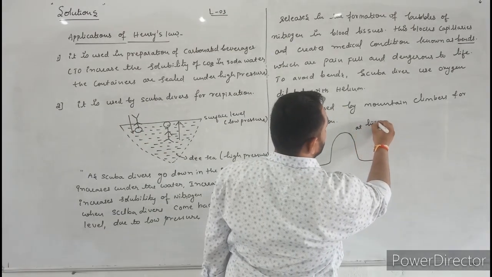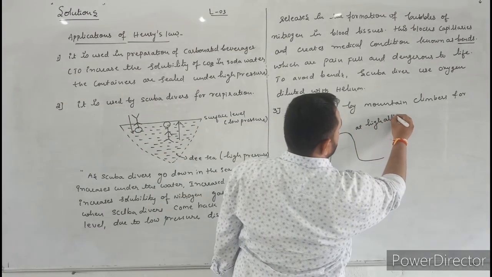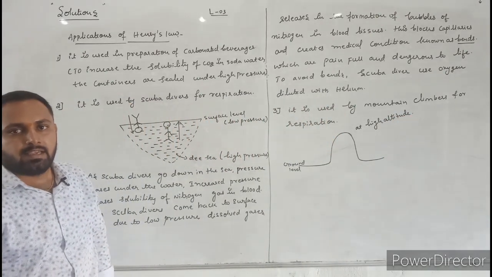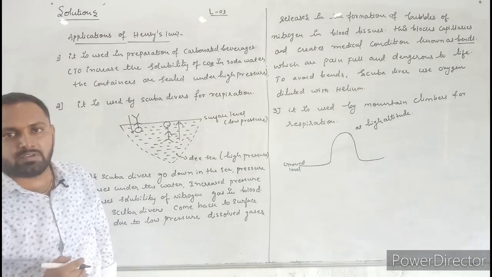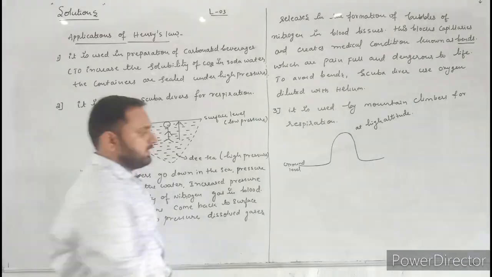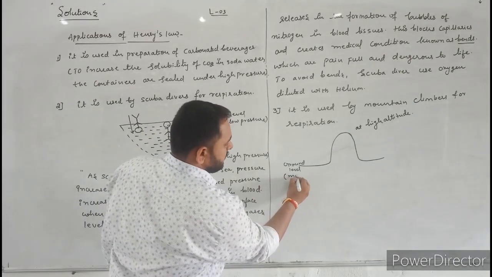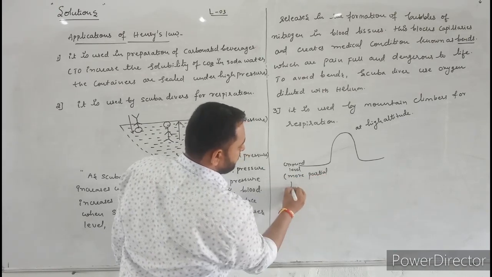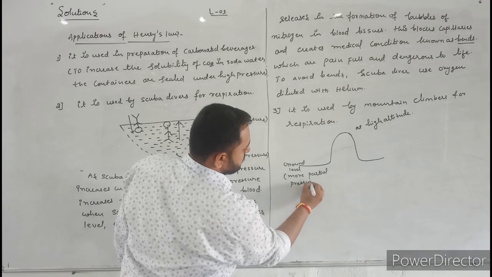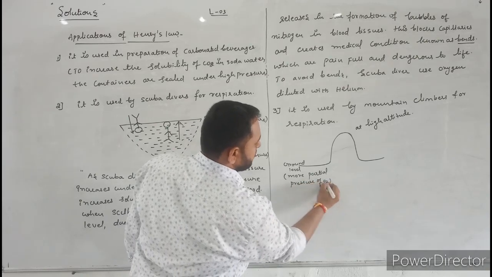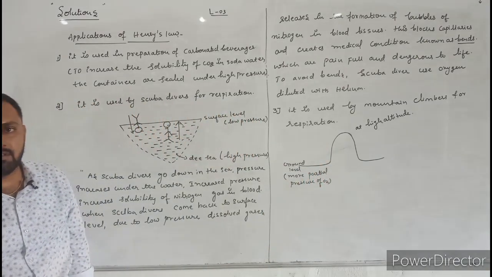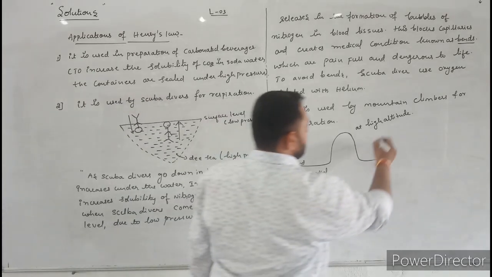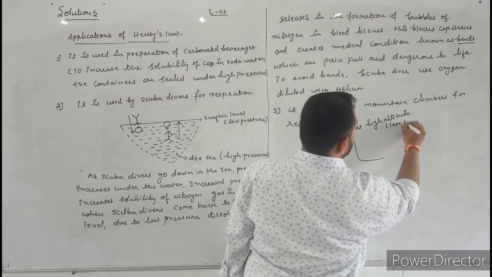At high altitudes, as compared to ground level, there is less pressure of gas. At ground level there is a more partial pressure of oxygen, but at high altitudes there is a less partial pressure of oxygen.